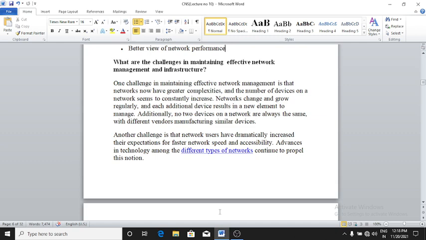Another challenge is that network users have dramatically increased their expectations for faster network speed and accessibility. Advances in technology among the different types of networks continue to propel this notion, right?